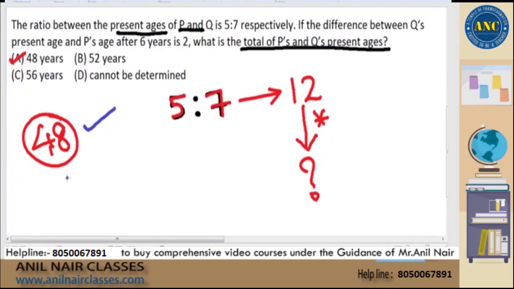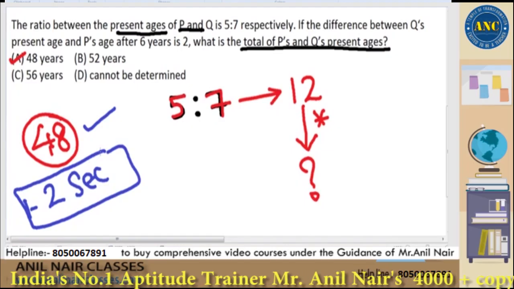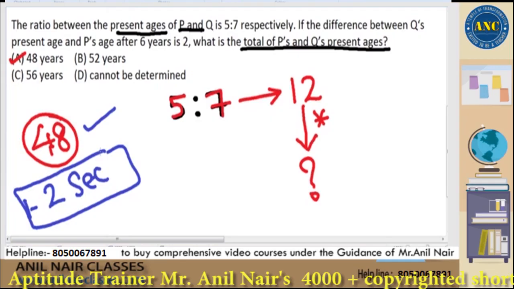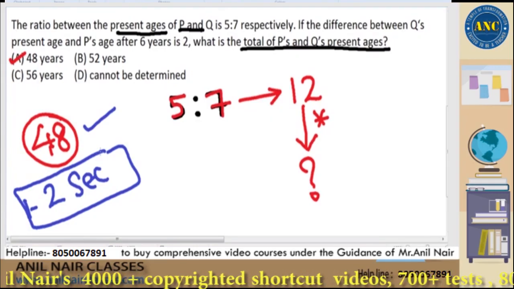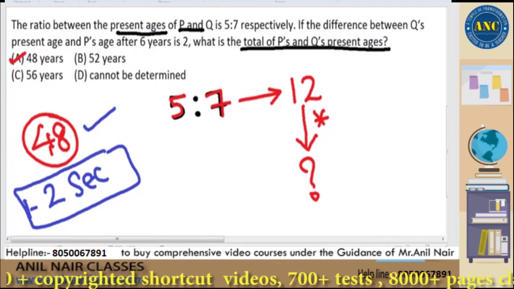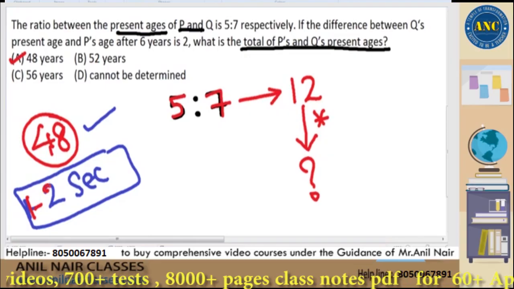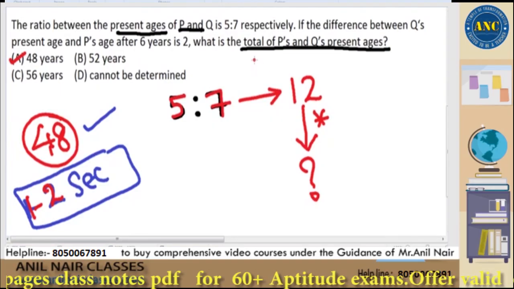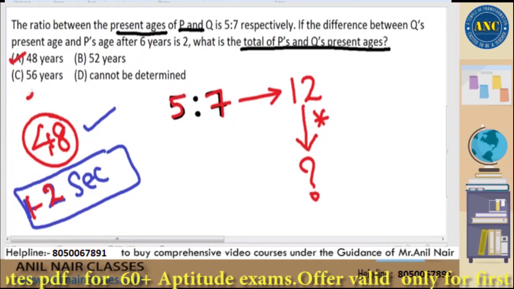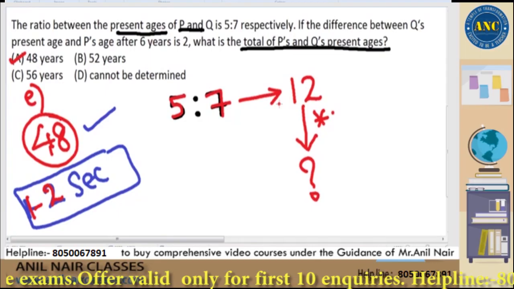Within 1 to 2 seconds, you can solve this question if you are using the methodology of ratio, which we discussed entirely in yesterday's class. The entire focus yesterday was how to solve questions using the ratios concept, which is the same concept we are using in today's ages class. That is the reason after ratios I am taking the ages class. You might get a doubt, what if there is another option which is a multiple of 12? That is my next question.